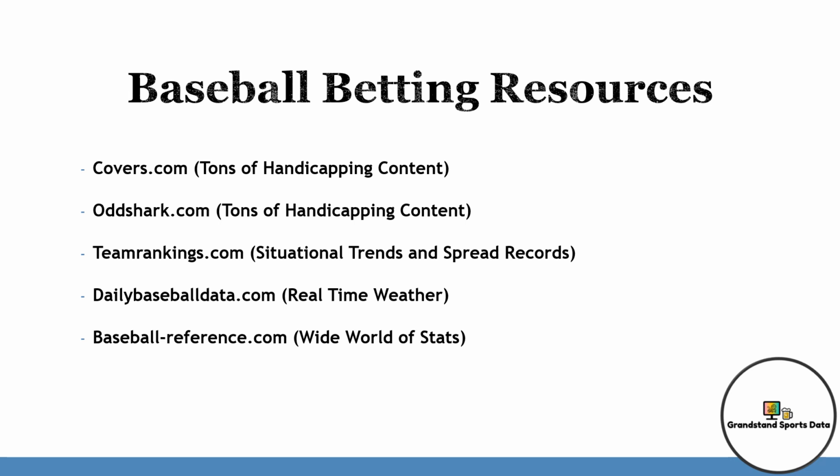If you want to get into more of the fundamental factors like weather, dailybaseballdata.com has real-time weather and wind implications as well. And finally, my go-to when it comes to stats for almost all sports, baseballreference.com. I call it the wide world of stats. And for baseball, they have an extensive amount of stats, all the way from batting average for teams, all the way down to umpires and what their over and unders are, and their strike zone calls. They have almost everything.